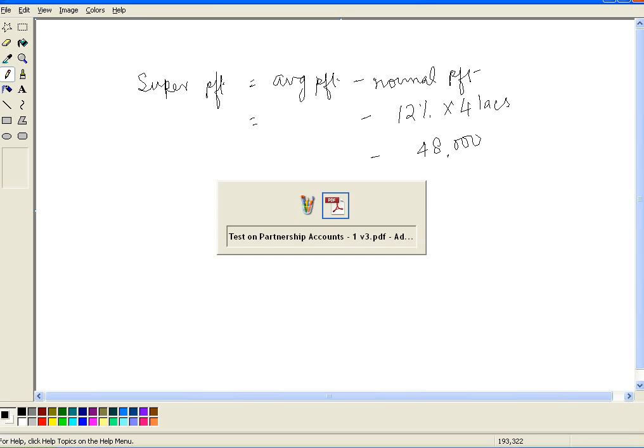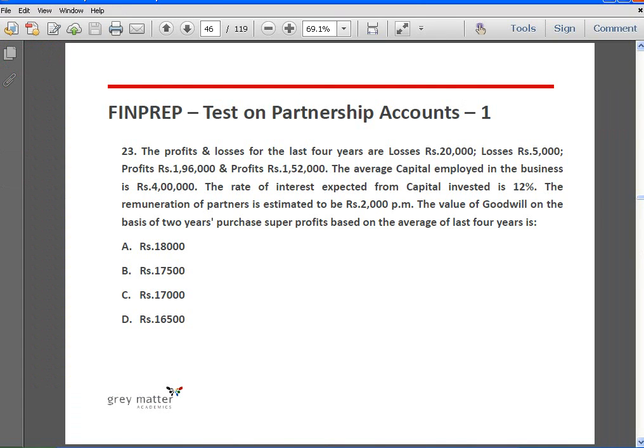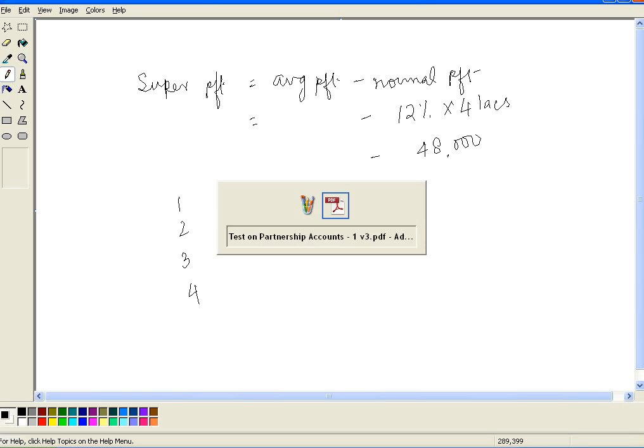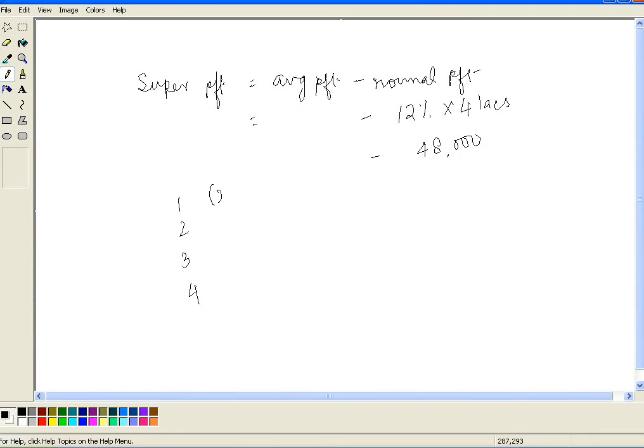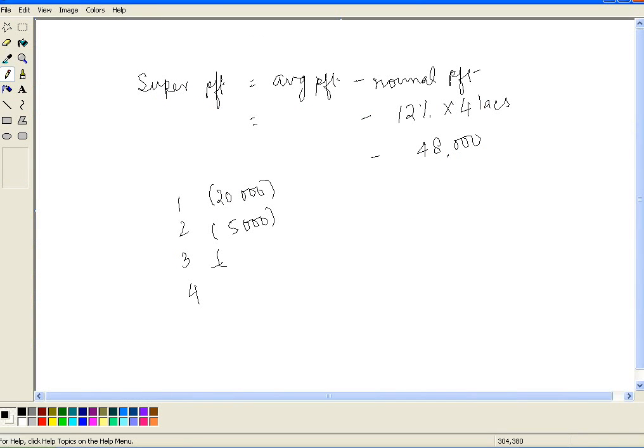Now we have to calculate the average profit. Now we might have a confusion whether to take the losses or not. Yes, we have to consider the losses. Let's take the last 4 years numbers given to us. It is 20,000, 5,000. Sorry, there's a profit. Profit of lakh and 96.